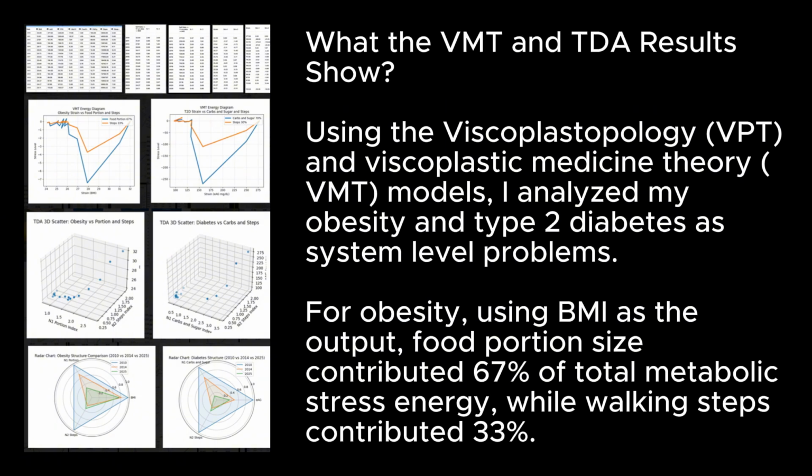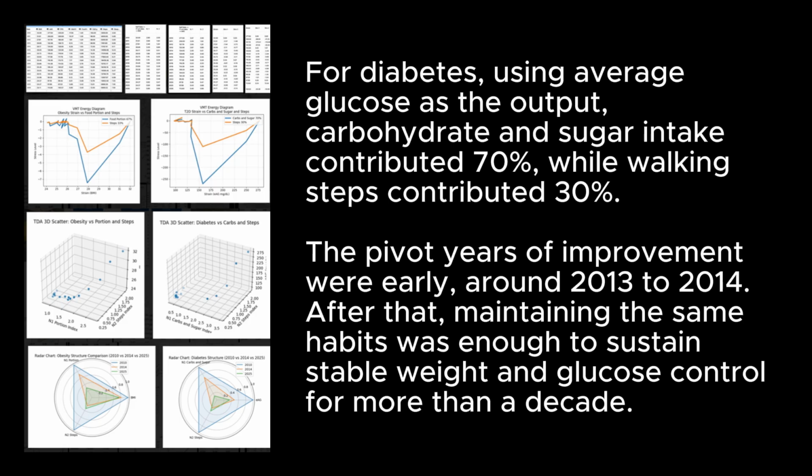What the VMT and TDA results show: using the Viscoplastopology VPT and viscoplastic medicine theory VMT models, I analyzed my obesity and type 2 diabetes as system-level problems. For obesity, using BMI as the output, food portion size contributed 67% of total metabolic stress energy, while walking steps contributed 33%. For diabetes, using average glucose as the output, carbohydrate and sugar intake contributed 70%, while walking steps contributed 30%. The pivot years of improvement were early, around 2013 to 2014. After that, maintaining the same habits was enough to sustain stable weight and glucose control for more than a decade.